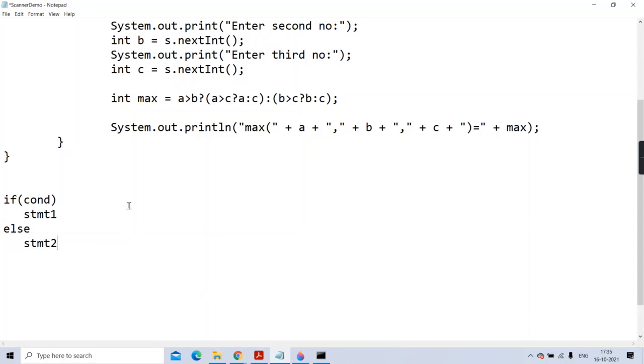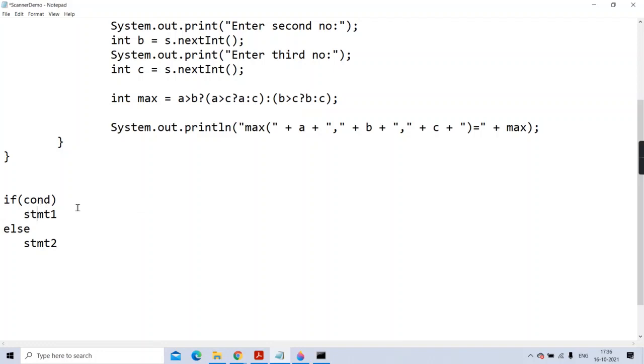Isn't it? So here, what is checked? The condition is checked. If the condition is true, it is going to perform the if part, or if block you can say. If it is a single statement, no need to put brace brackets. But if there is a group of statements, a group of simple statements is called a compound statement or complex statement. Complex statements are indicated in Java by block.